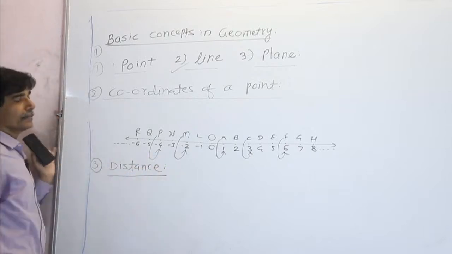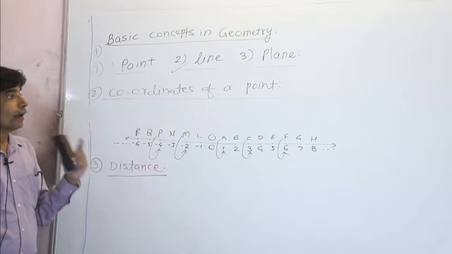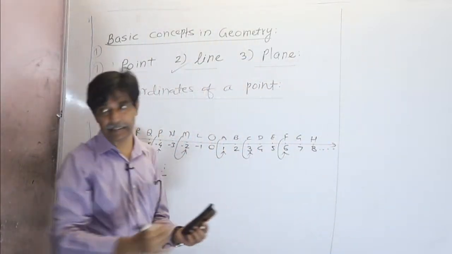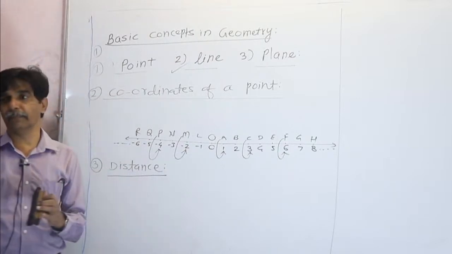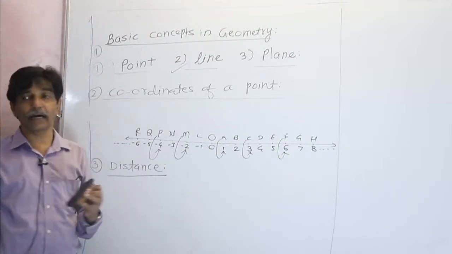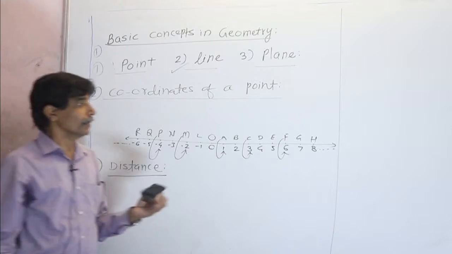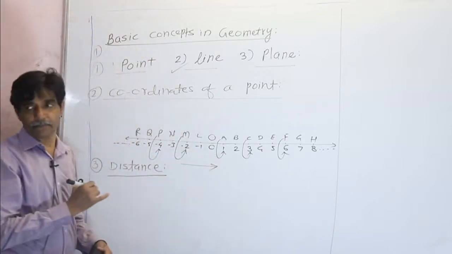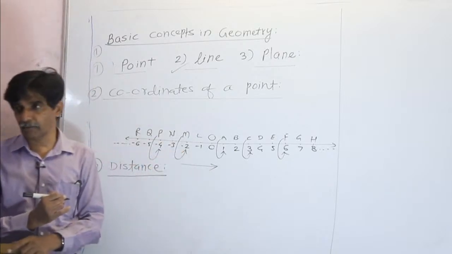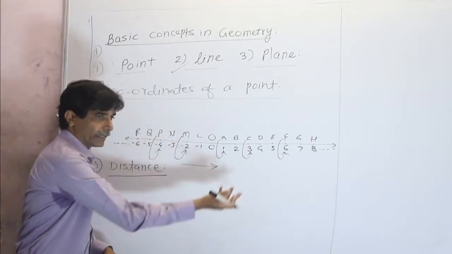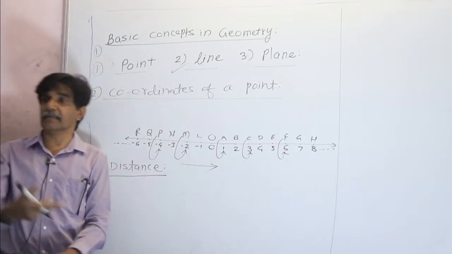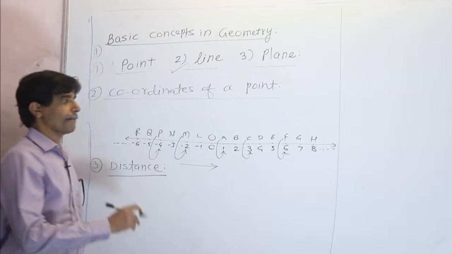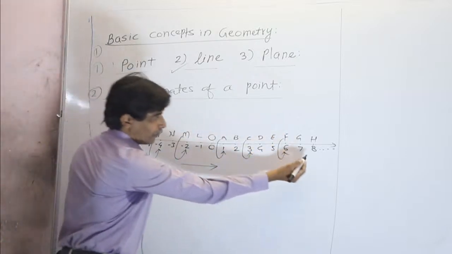Distance between the points. The basic knowledge you need to learn the distance between the points is the larger coordinate and the smaller coordinate. You know that every point on the number line is associated with a unique real number, and every coordinate on the right side is always greater than the number on the left side.